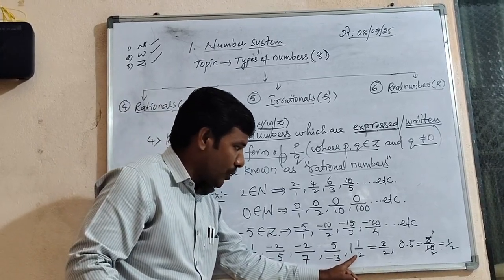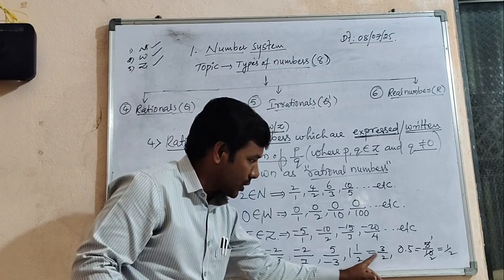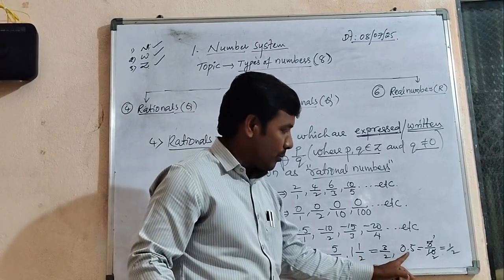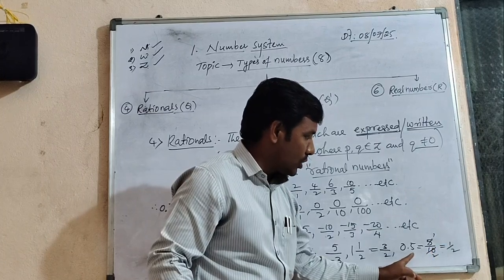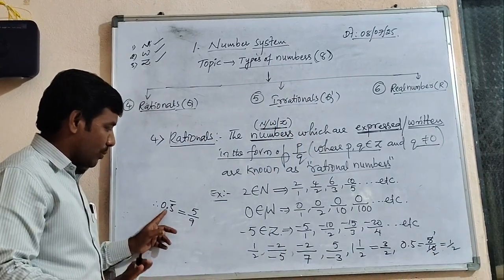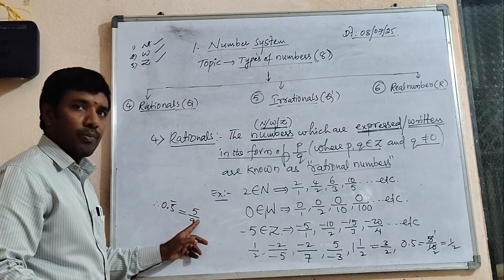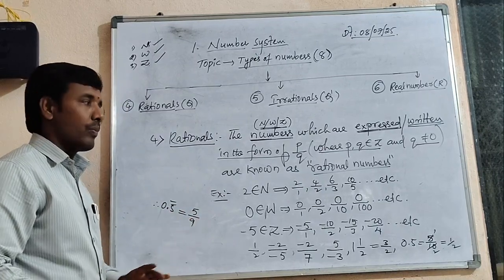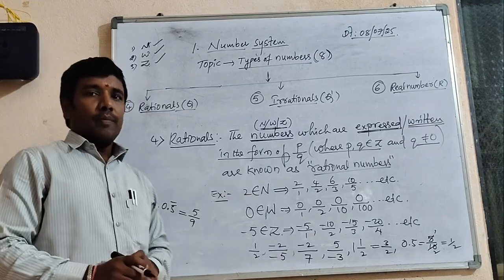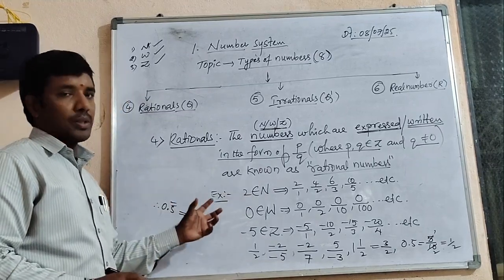It is not in p by q form, but we can convert. So 1 whole 1 by 2 is also rational. It is not in p by q form, but we can convert. So 0.5 is also rational. 0.5 bar is not in p by q form, but we can convert to p by q form. Right, here many examples of rational numbers are there.